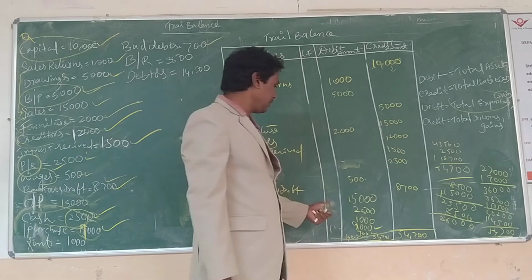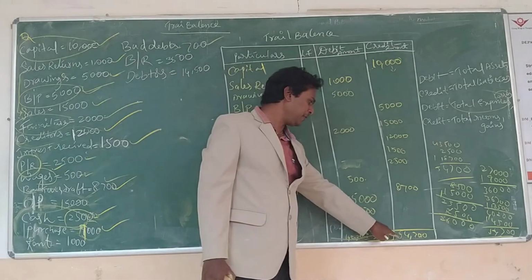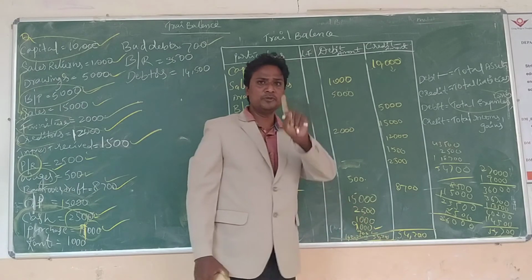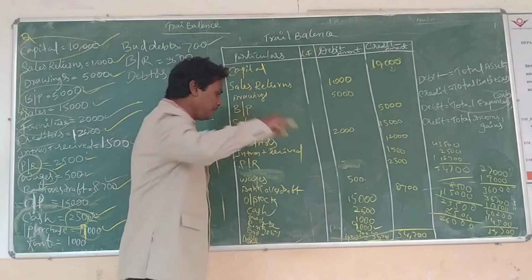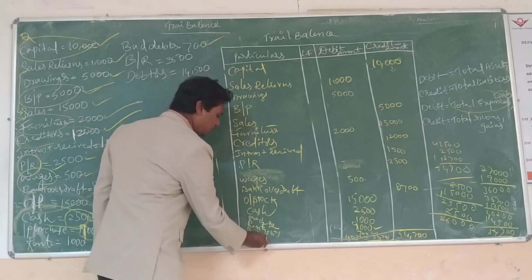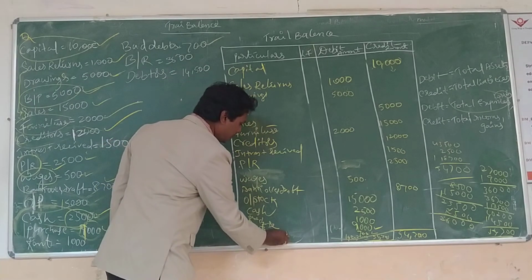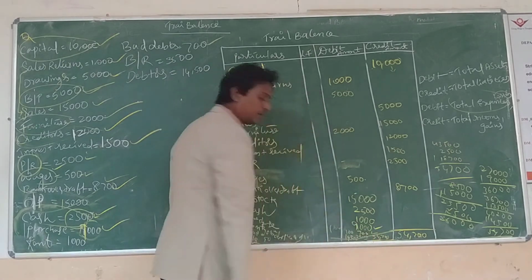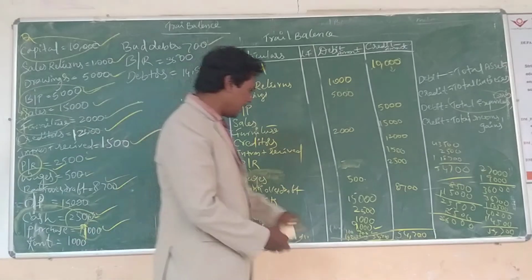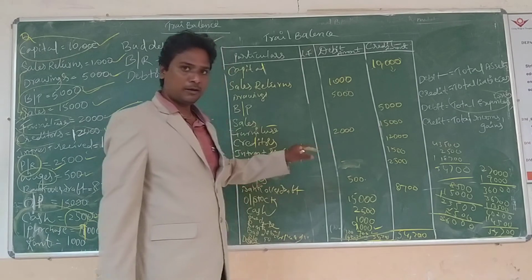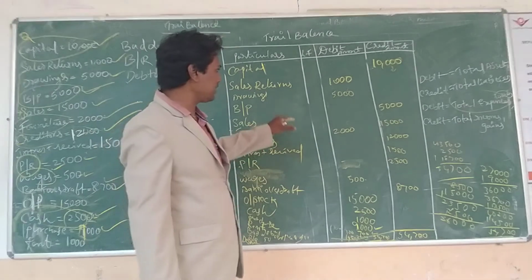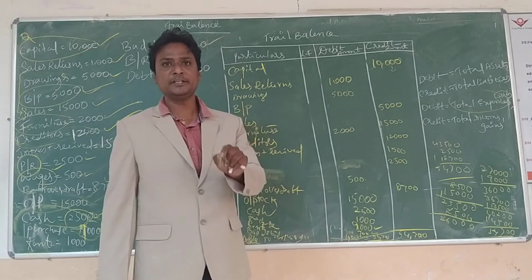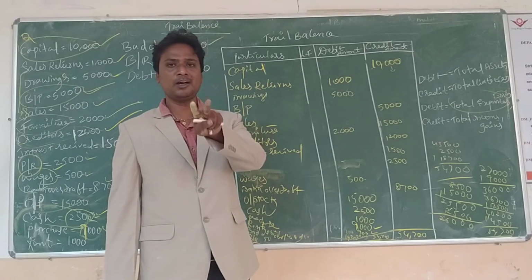For example, we got 54,700 rupees on the credit side, and on the other side we got the wrong answer, only 53,700. So what is the difference? 1,000 is the difference. At that time we write in the debit side, to suspense account, and add 1,000 rupees. Now the amounts are equal, and we are done. In about 95% of cases the trial balance amounts are equal.